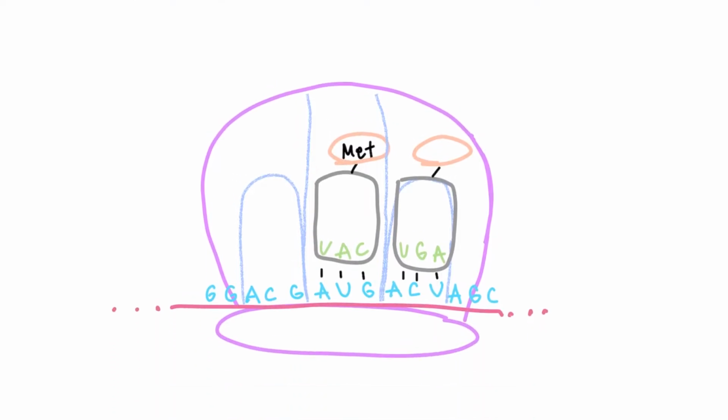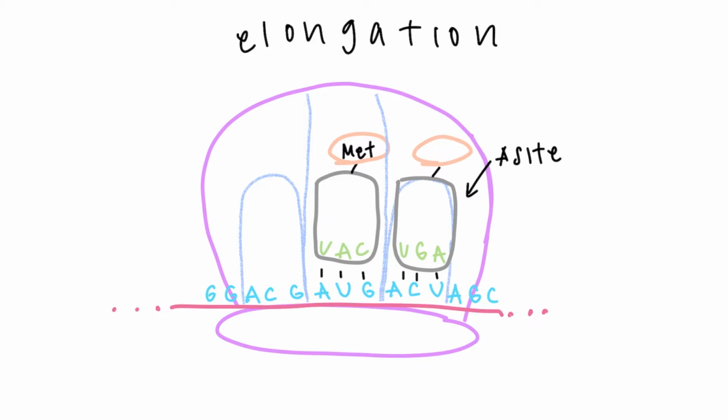Now that the initiation stage is complete, we're going to see how the polypeptide chain actually forms. This process is called elongation. There are 3 sites on the ribosome involved in this: the A site, the P site, and the E site.